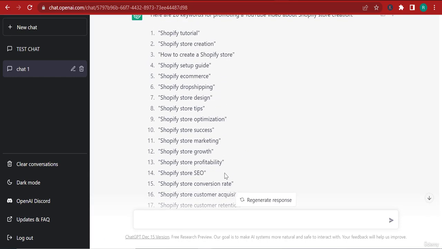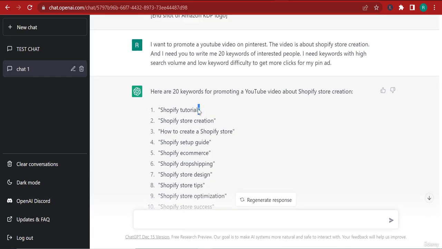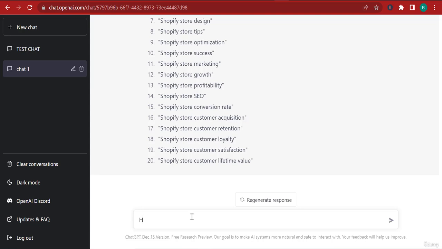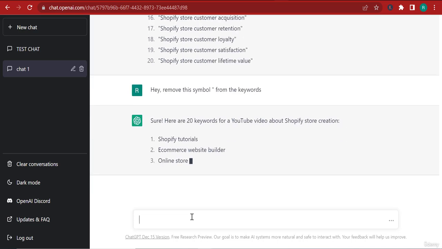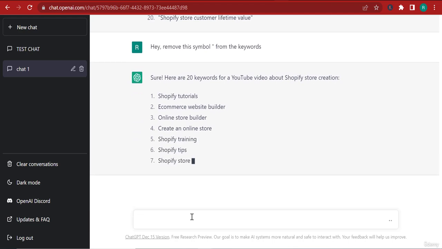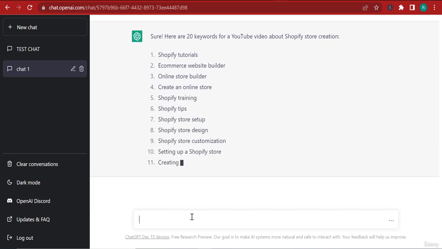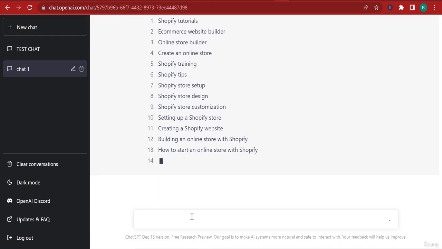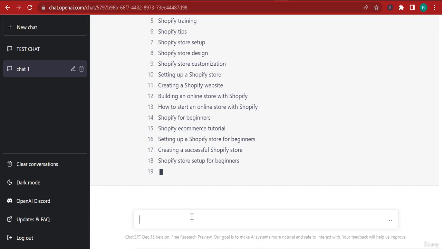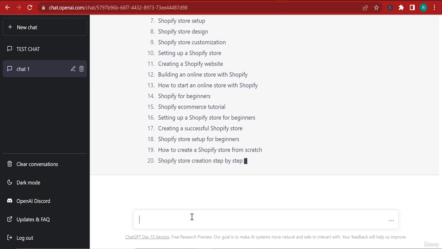So now let's say that I don't want these symbols. I can tell it, hey, remove this symbol from the keywords. And it's going to remove it from all the keywords, right? So right now it's going to write the same keywords, except it's going to remove the symbol. So you can see. Now I can also tell it something like, add the symbol for the first 3 keywords, and then add a negative before the keyword for the rest of them.